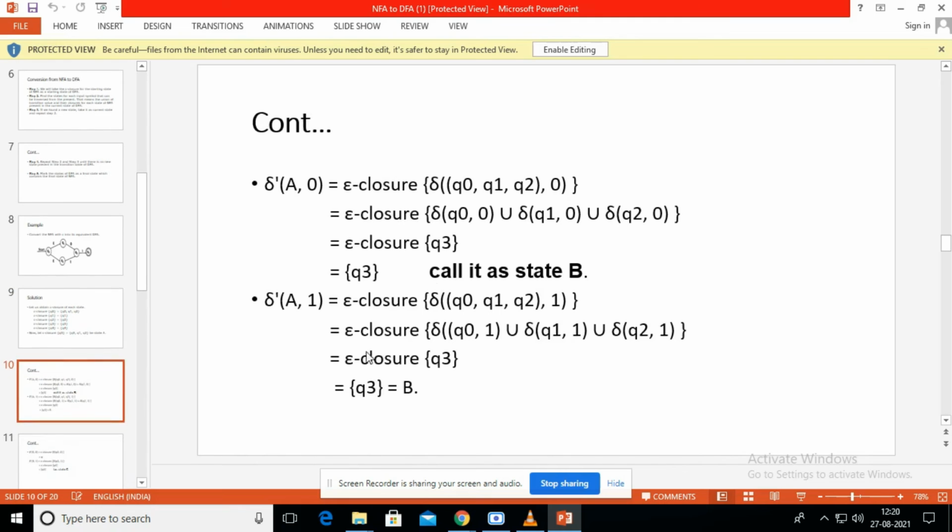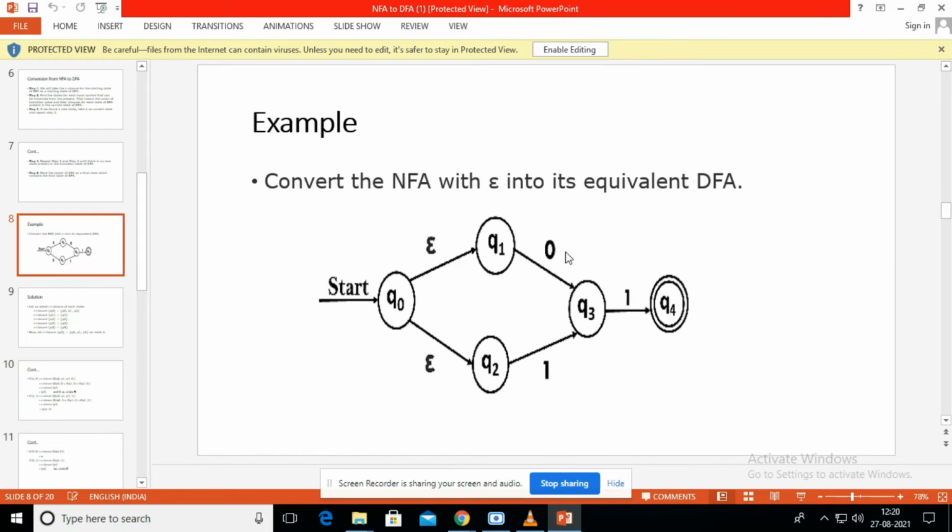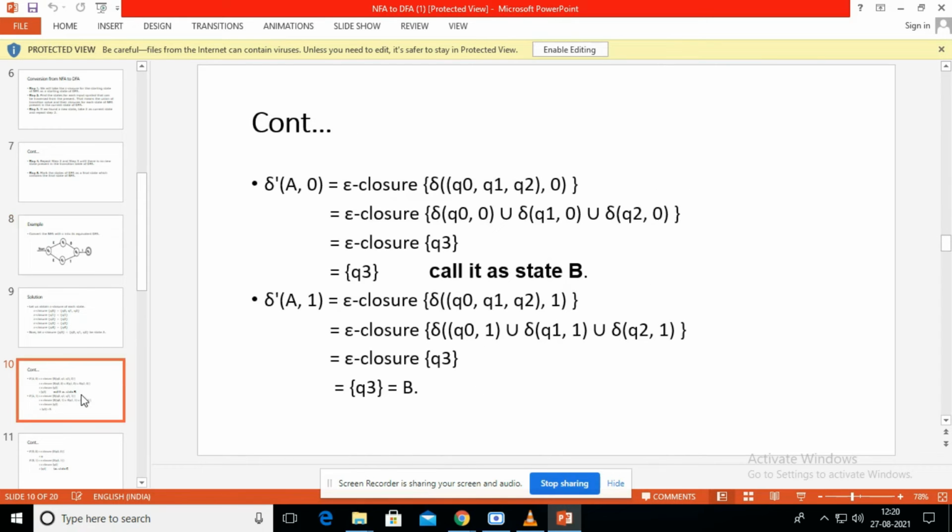Next, listen, how to calculate the transition function. Delta dash, these I already discussed in our previous classes, so it is easy for us. We have to find delta dash of A comma 0.